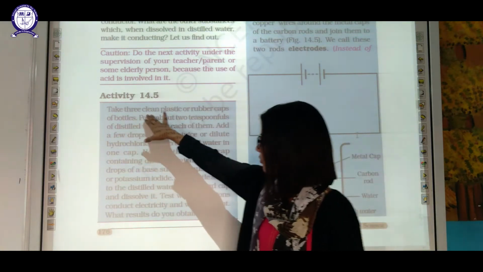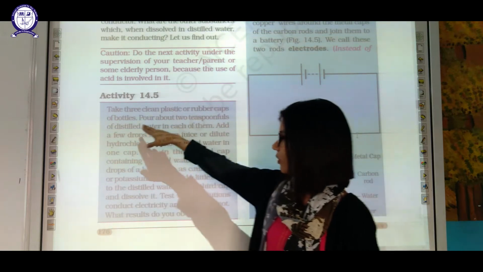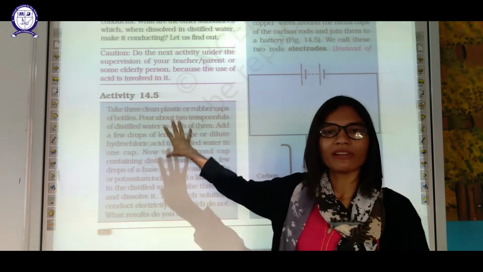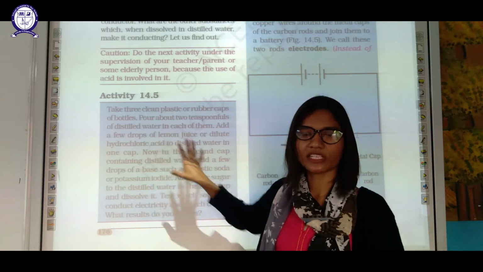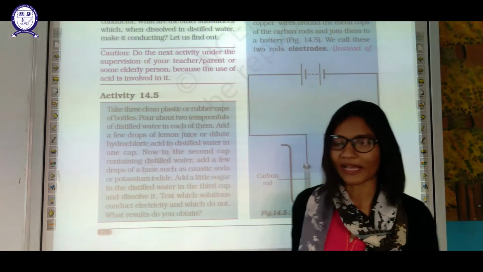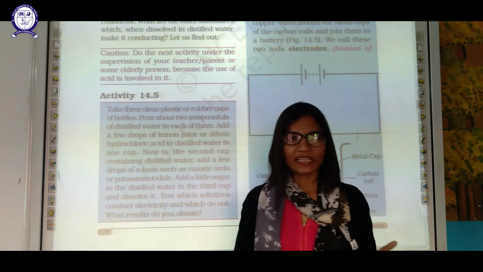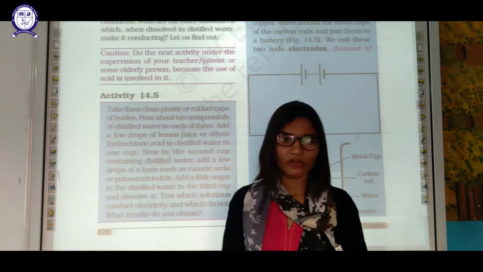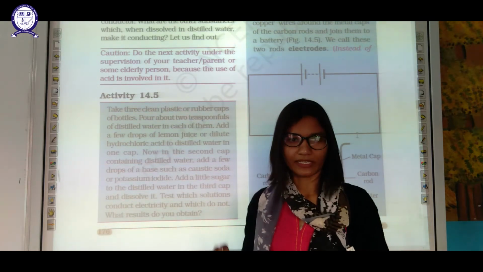For that, you have to take 3 clean plastic and rubber cap bottle, pour 2 tablespoons of distilled water in each of them. We always take distilled water in such experiments or activities. Why? Because if we take any other source of water, it will be having its own salt dissolved in it, which will interfere with activity.